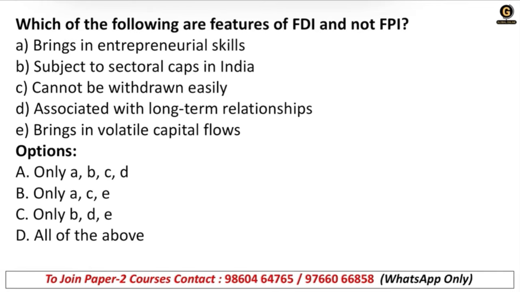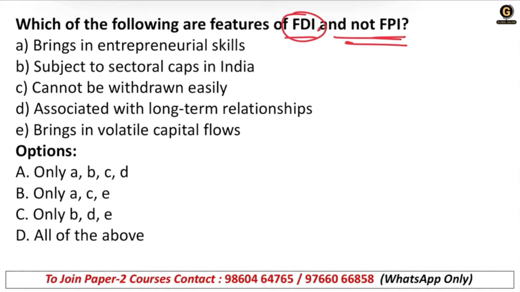Next, which of the following are features of FDI and not FPI? Right? This is kind of a confusing question. If it is the features of FDI, why have they written not FPI? They could have said: which of the following are features of FDI only, and then full stop, nothing else.